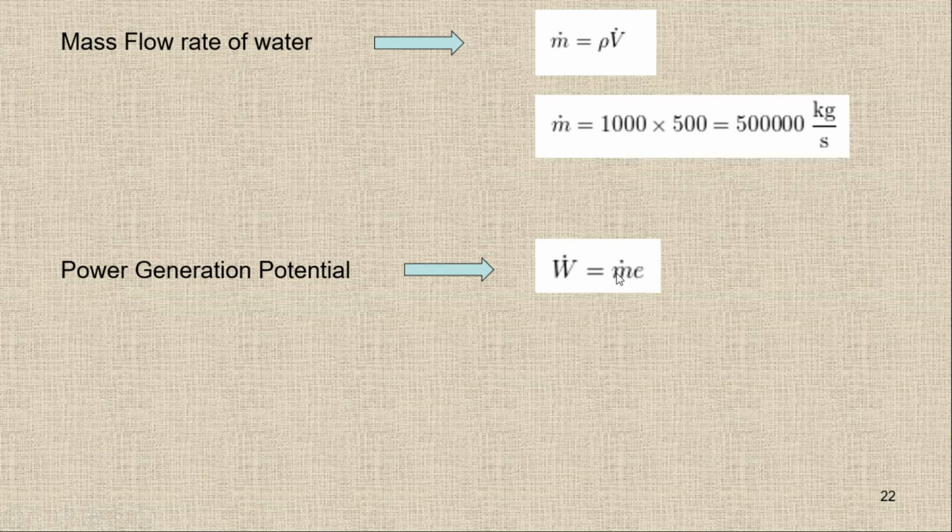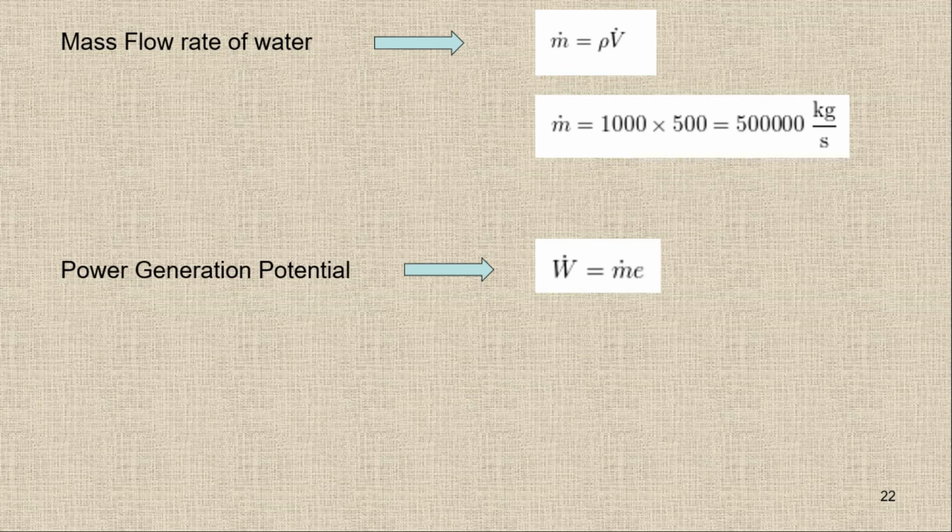So what is mass flow rate? Mass flow rate is simply rho times the volume flow rate. And in the question, volume flow rate is given. That's why I'm using this formula, rho times the volume flow rate. If the area and velocity is given, then I can use rho AV. But in the question, area is not given. So I'm using rho times the volume flow rate. And volume flow rate is given.